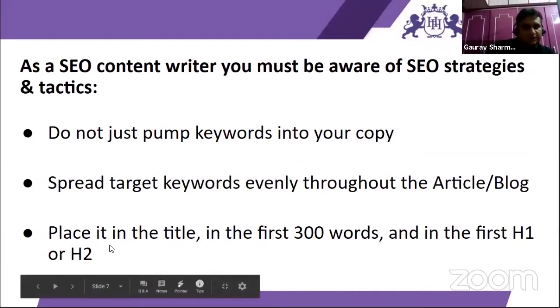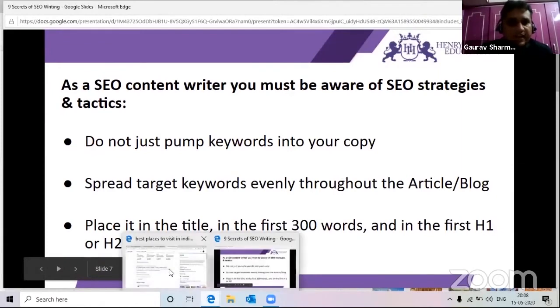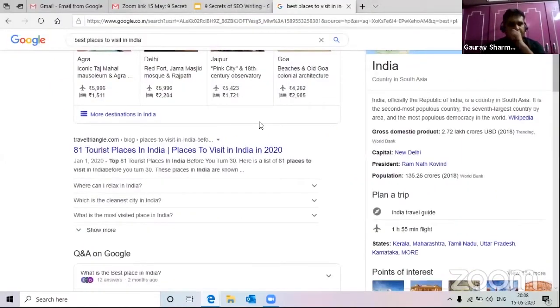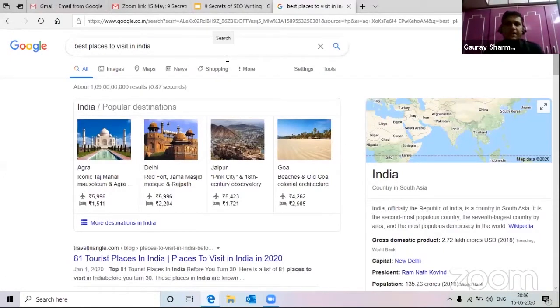One of the best places to use a keyword is in the title and in the first 300 words somewhere, and in the first H1 or H2. Now, H1 and H2 are headings. One very good way to get information across is when you are writing any content which has different points.